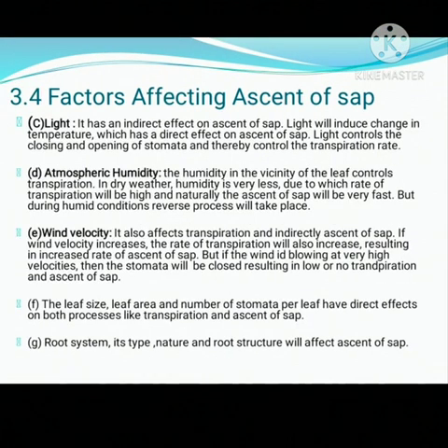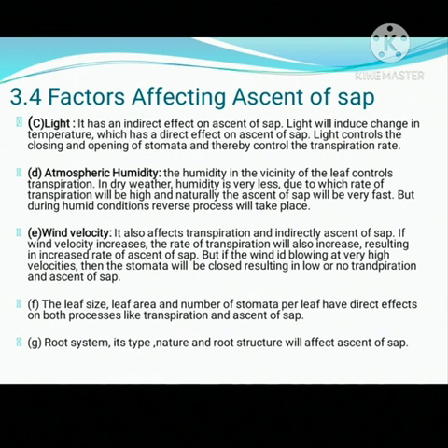Next, that is light. Light has an indirect effect on ascent of sap. Light will induce change in temperature, which has a direct effect on ascent of sap. So, light controls the closing and opening of stomata and thereby controls the transpiration rate. And as transpiration increases, there is an increase in rate of ascent of sap. As transpiration decreases, there is a decrease in rate of ascent of sap. So, light indirectly affects the ascent of sap.